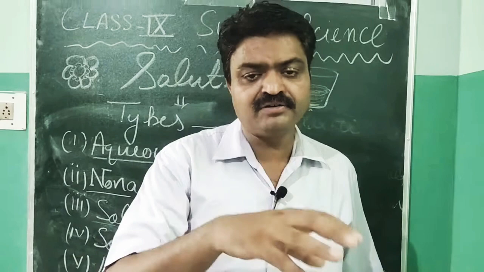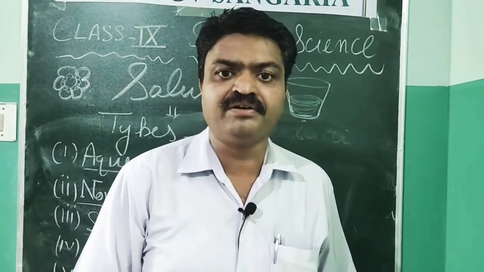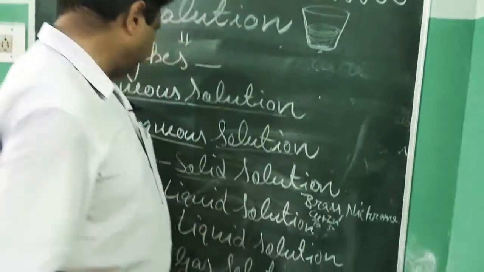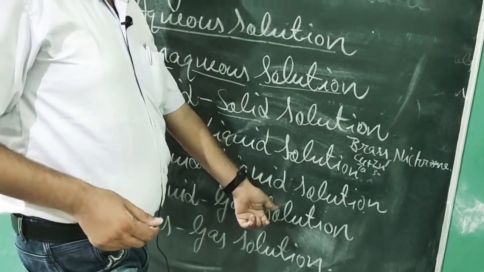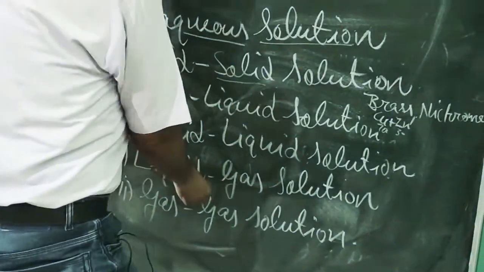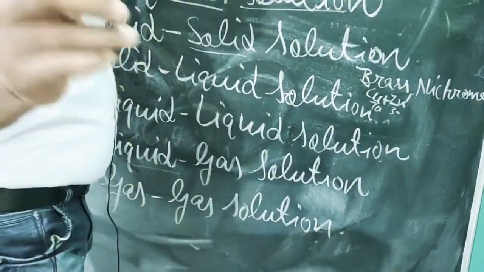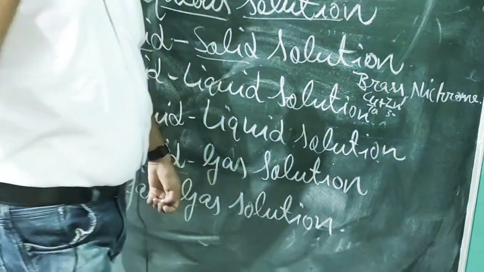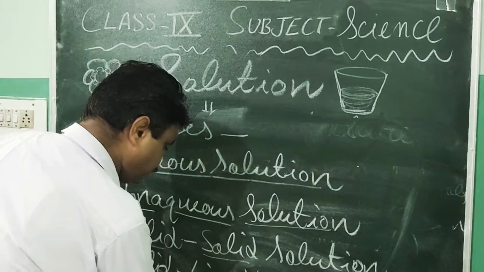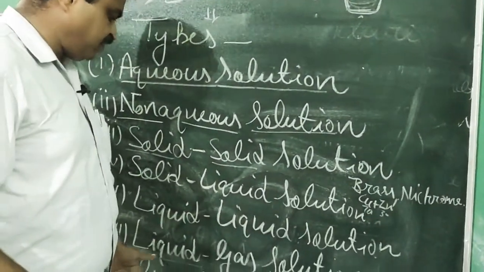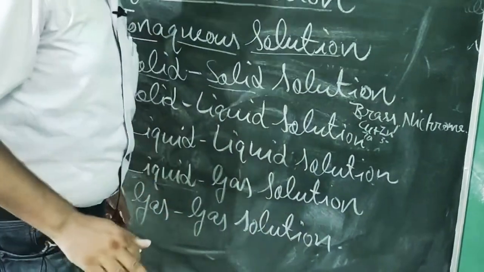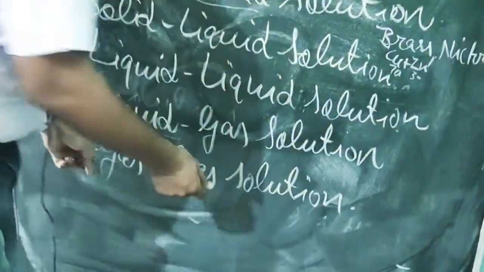That carbon dioxide is dissolved in the liquid, and the solution that we obtain is a liquid-gas solution. The liquid is the liquid found in the cold drink, and the gas is carbon dioxide. So the cold drink is an example of a liquid-gas solution, student. Next is the gas-gas solution.